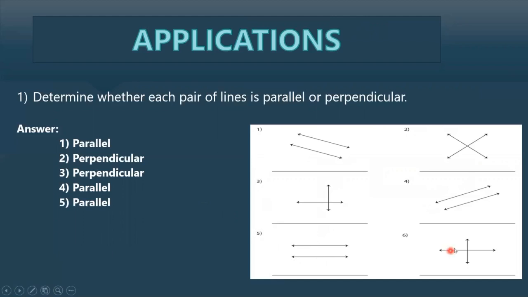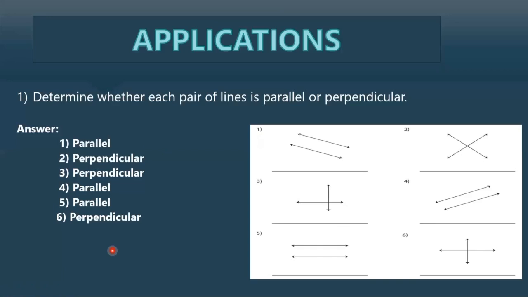And finally, the sixth one, you can see those two lines meet at one point where they intersect, so we get a right angle over here, so it is a perpendicular line. So this is our first question, to determine whether the given lines are parallel or perpendicular.